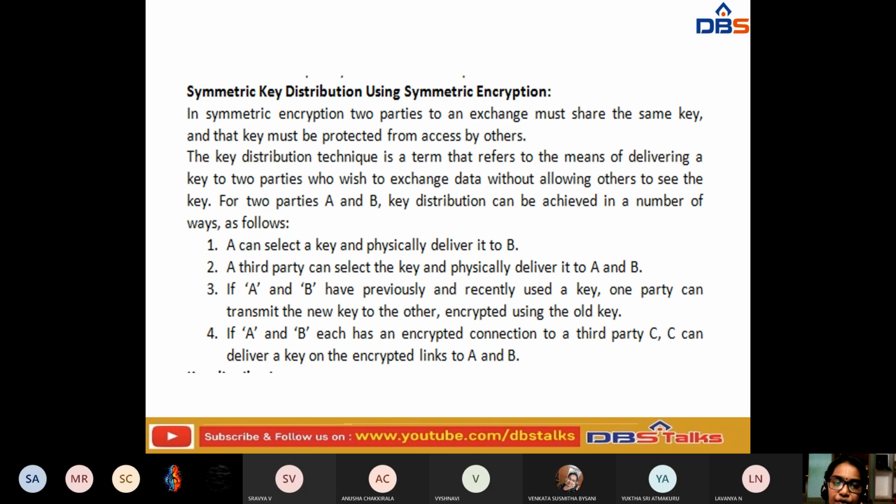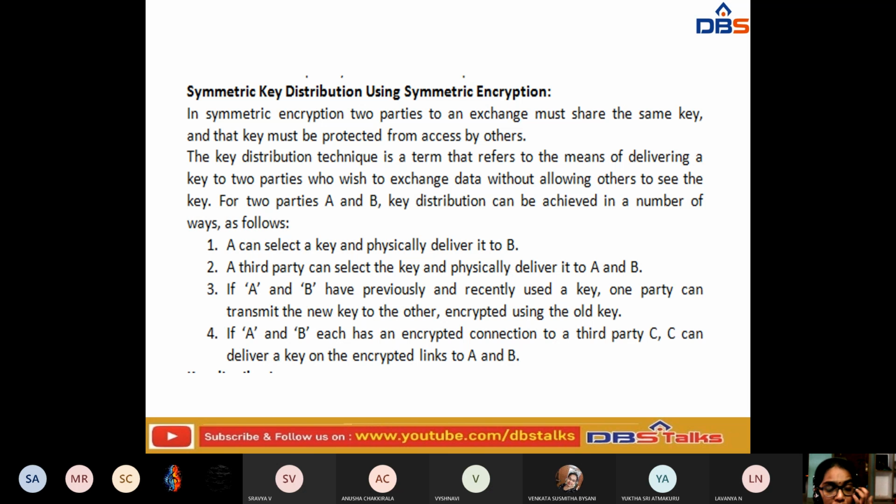Next, if A and B have previously and recently used a key, one party can transmit the new key to the other. Suppose party A has generated a key and wants to send data to party B. Since A and B recently used that key, either of the parties can use it to transmit the new key to the other.